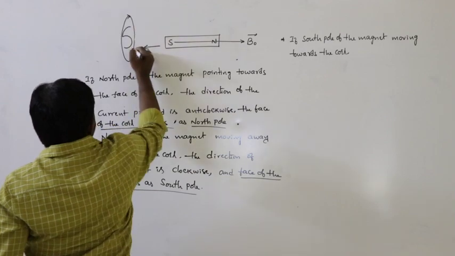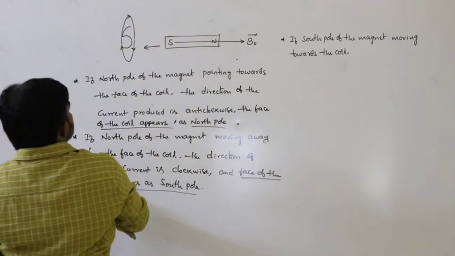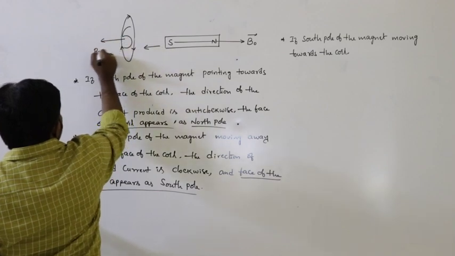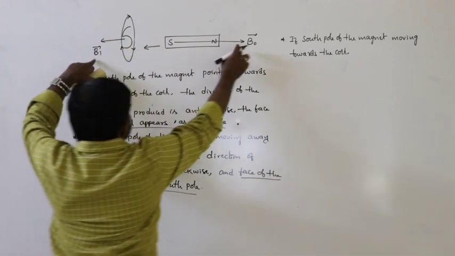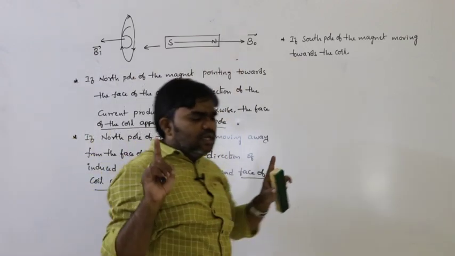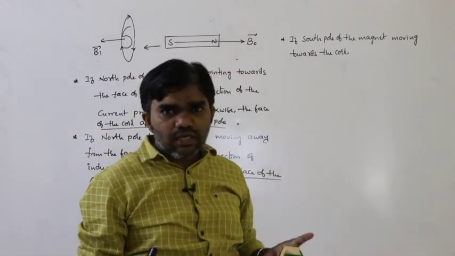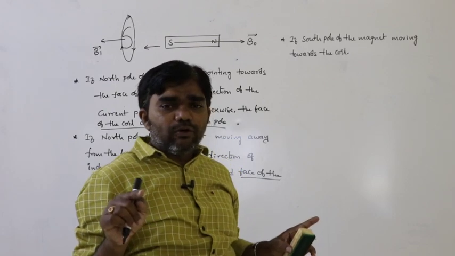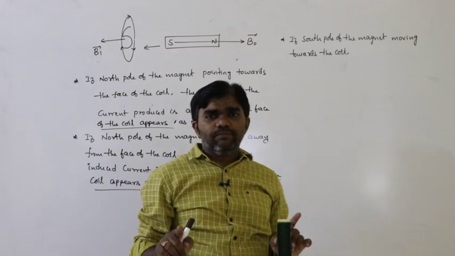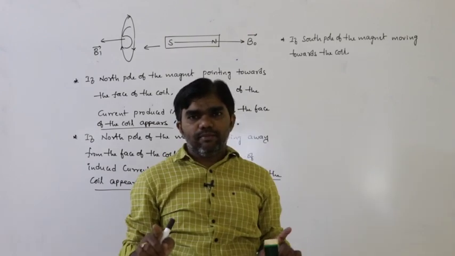South pole means this is a clockwise current. So the direction of the induced magnetic field is this much, and these two must be in opposite direction. In any situation, remember that the original magnetic field and the magnetic field produced by the induced current must be in opposite direction. That is the basic thing you must remember here.